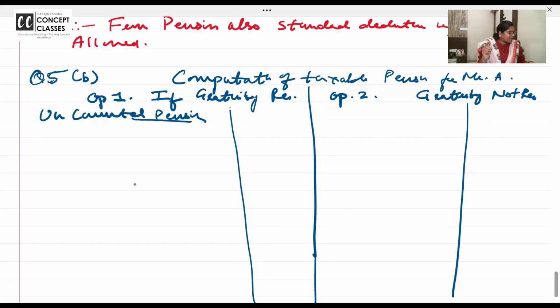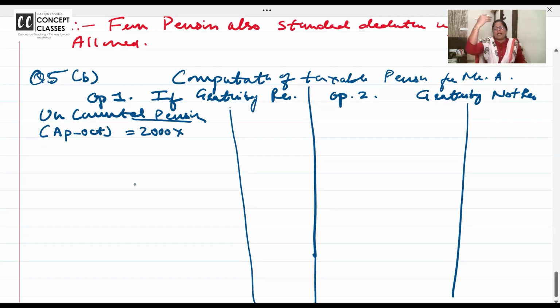Read the problem again. He retired in October 23 last year. So he is getting monthly pension 2,000 per month. Better we'll write first date. From April to October. Everyone is clear in the class? April to October, how many months?